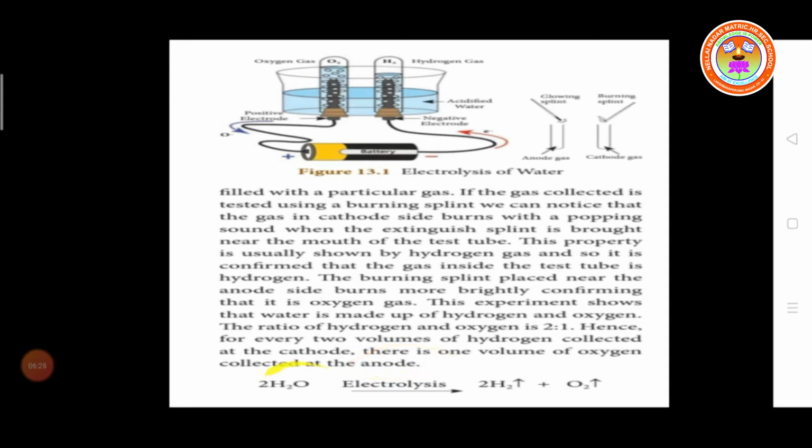So the equation is 2H2O. On the left-hand side we have 4 hydrogen and 2 oxygen. After the electrolysis process we get 2H2 plus O2, which exist as gases.